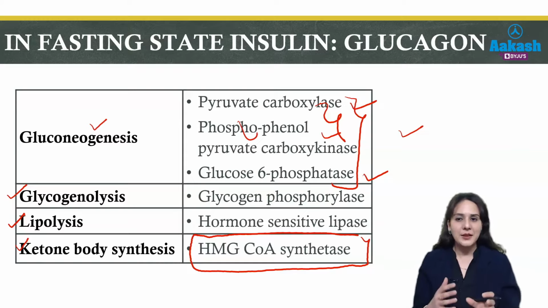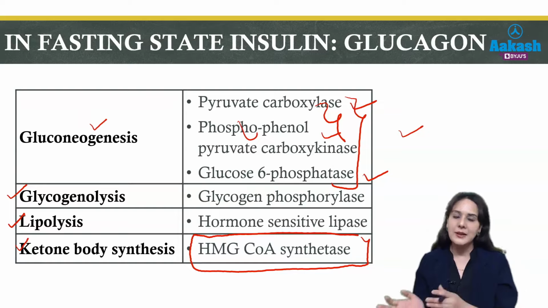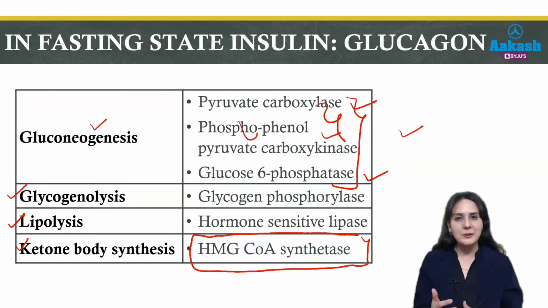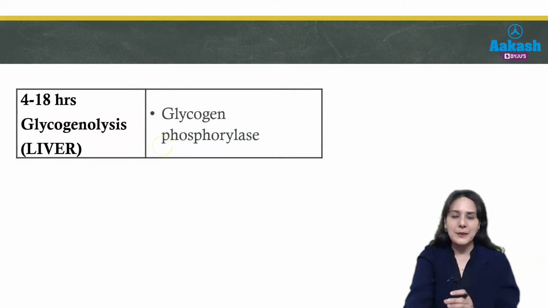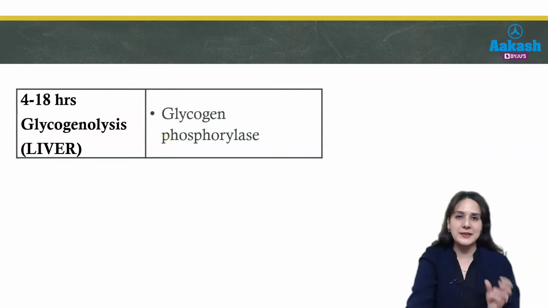So in this way, if you understand which process is being activated, those which are synthesizing larger molecules will be activated in food and insulin, and those which are breaking down will be activated in fasting or glucagon to provide the energy required by our body. So next, you should know after how many hours of fasting which process is activated. Now we know that in case of fasting, our body will break down glycogen, proteins, lipids, and also try to synthesize new glucose. But what is the sequence? This is important because it can be asked, at what time what is activated.